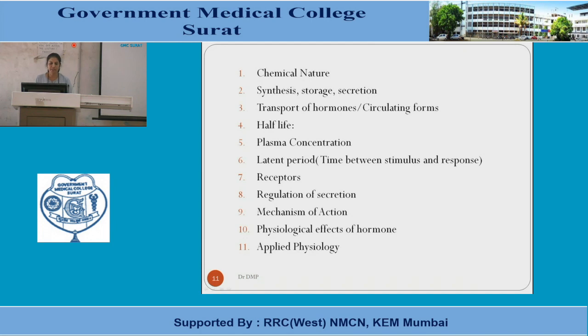Another thing is, what is latent period? Next is the receptors. What type of receptors are there? What is the mechanism by which the hormone attaches to the receptors? And what are the other mechanisms of the other changes which occur as the hormone receptor complex is formed? Next is regulation of the circulation. Now, how is this secretion regulated?